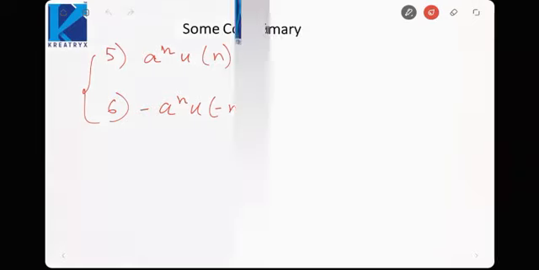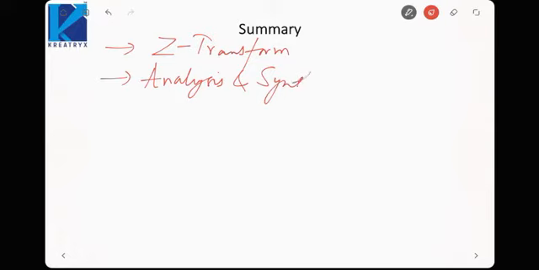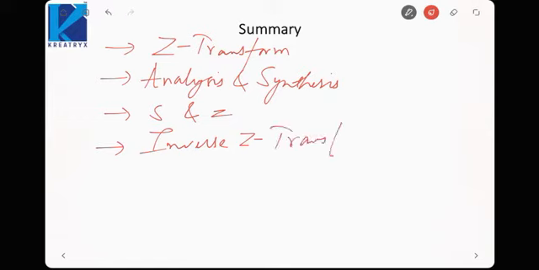So let us see what we have covered in this lecture. We first saw the motivation behind the z transform. We then saw the analysis and synthesis equations. We then saw the relation between s and z. Then we saw the inverse z transform, how to calculate it using the partial fraction method and Cauchy residue method, and at last we saw some of the common transforms that you need to remember. So this is what we have covered in this lecture.